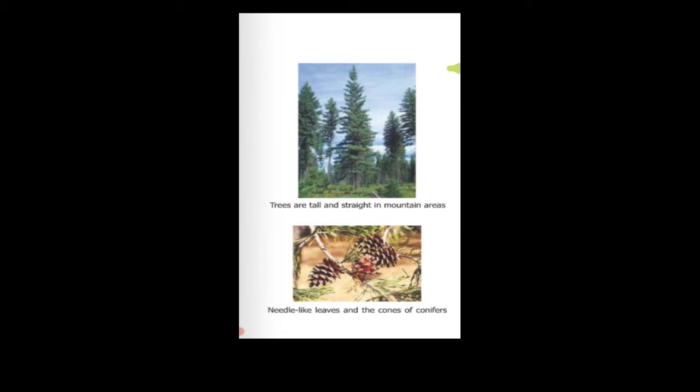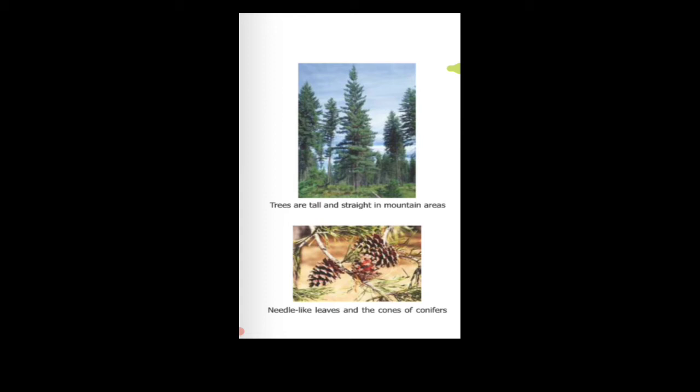Pine, fir, deodar and spruce are the plants that grow in mountain regions. The following specific features are there in these plants: trees are very tall, straight and thin.